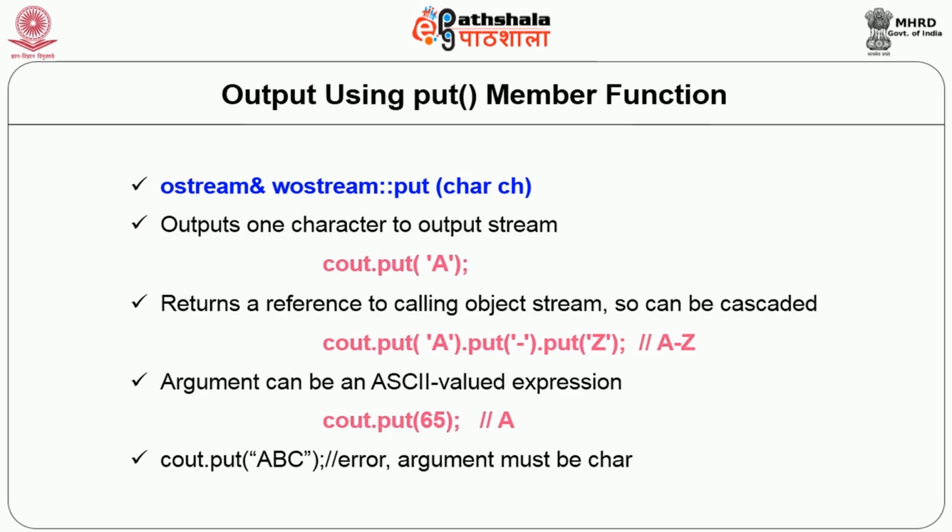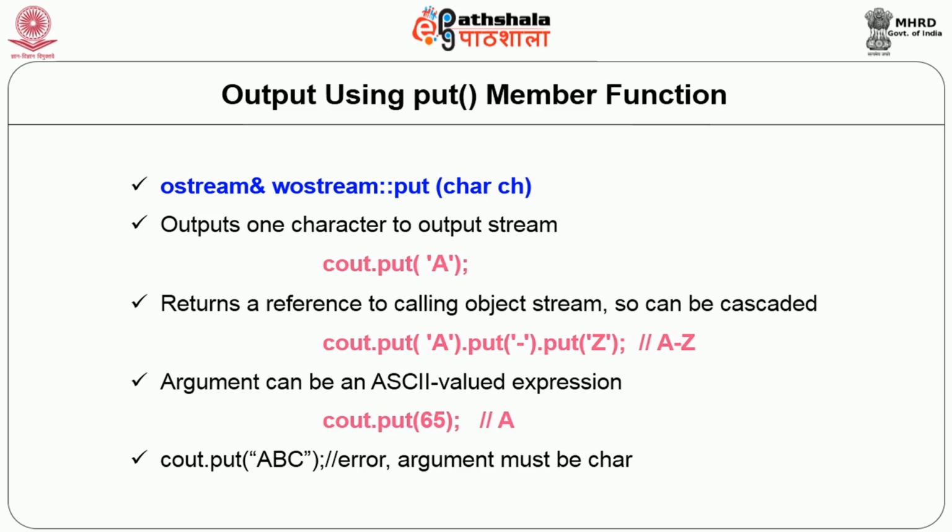The put member function is used to output only one character. As seen in the syntax, it returns the reference to the ostream, and because it returns the reference to the ostream, this operation can also be used in cascaded fashion. So if we see this example, cout.put('A').put('-').put('Z'). We cannot use strings here as the argument, please do remember that. So if I use cout.put("ABC"), it will generate an error.